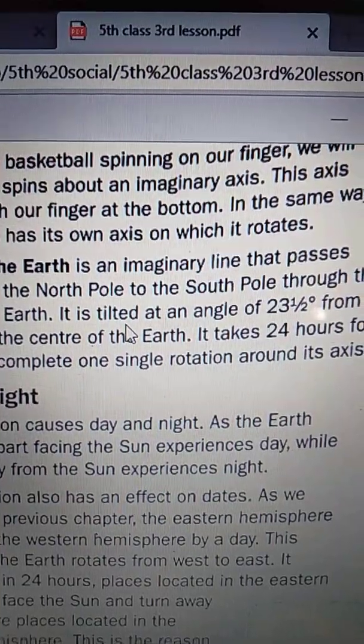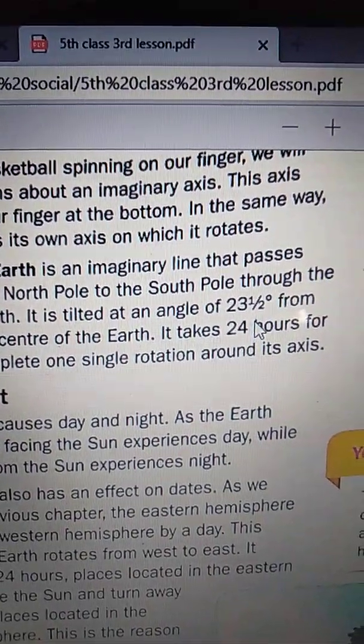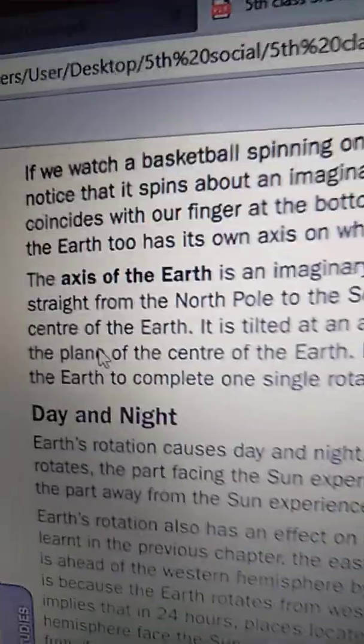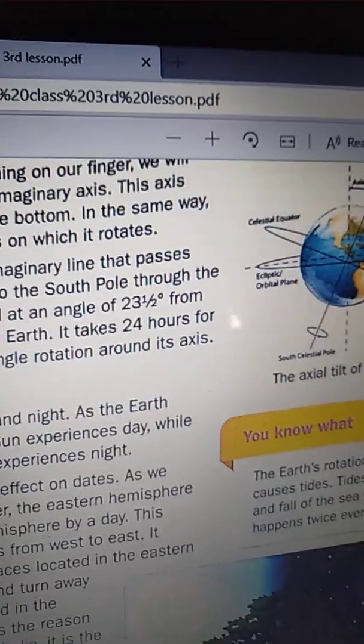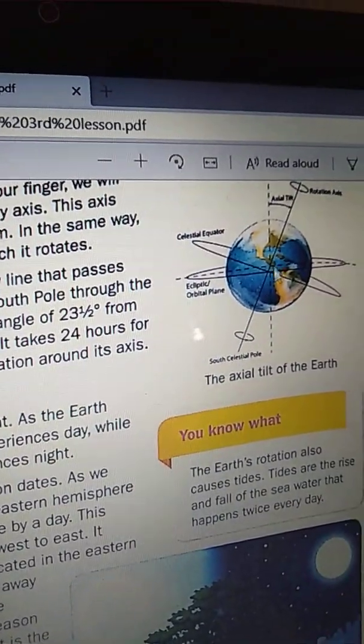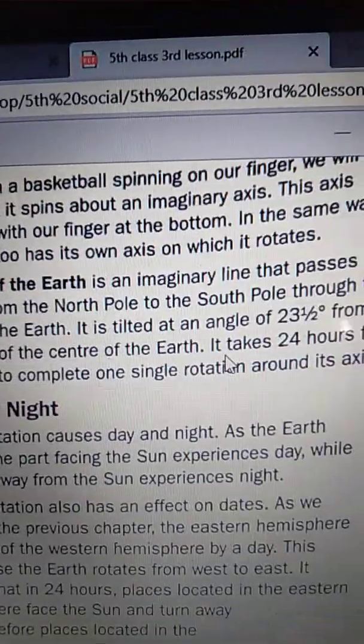It is tilted at an angle of 23.5 degrees from the plane of the center of the Earth.